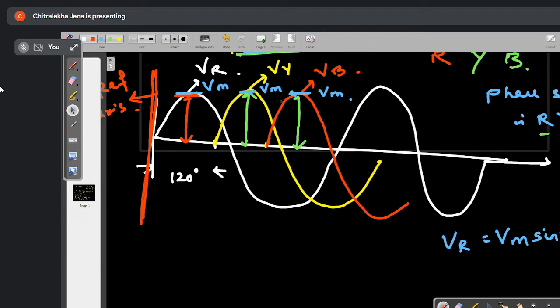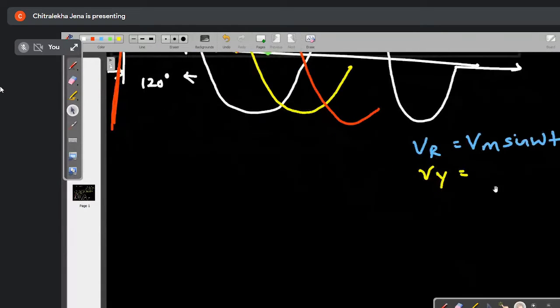So VR is equal to Vm sine omega t. How can I write down the Vy voltage? Sine omega t plus 120? Plus or minus? Look at the graph properly.